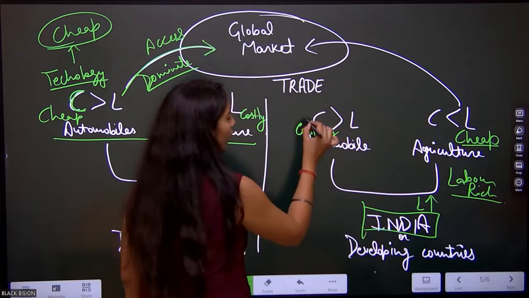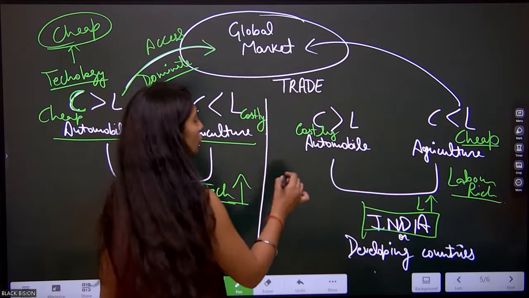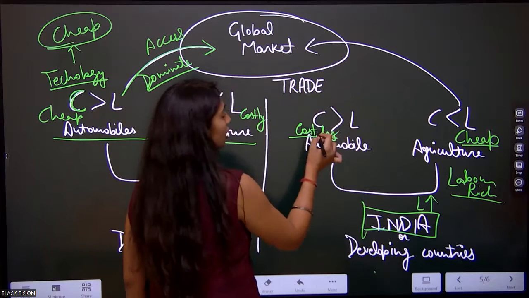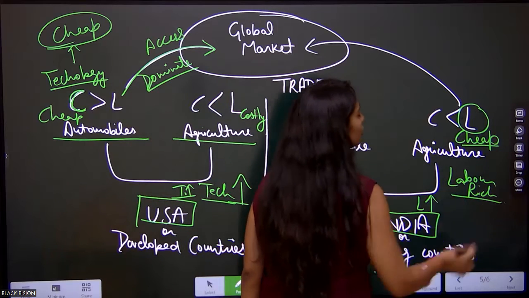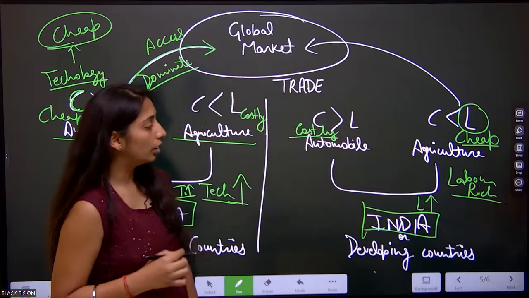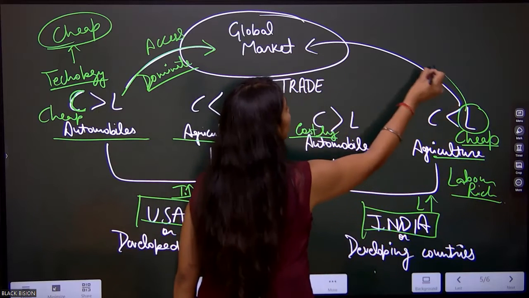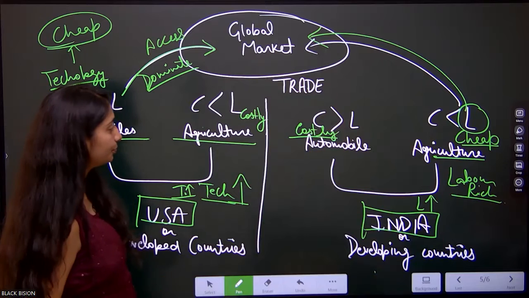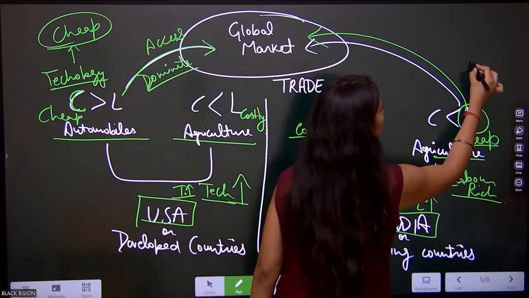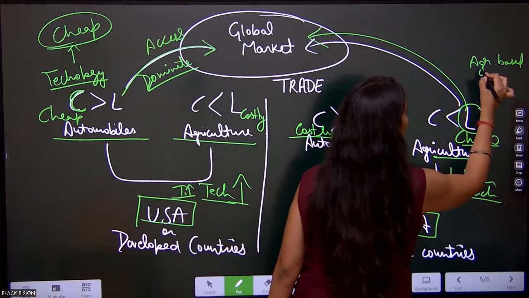We do not have enough technology, so our technology is costly, but we have labor which is cheap. That is why we can dominate the global market through the agriculture sector. India is also an agriculture-based economy.